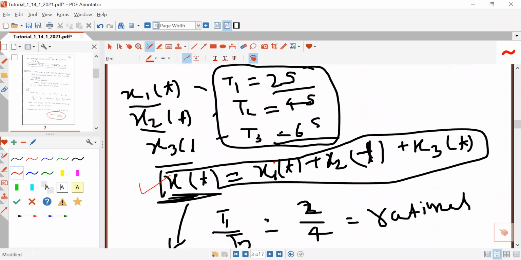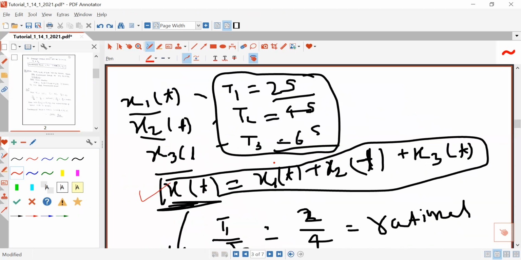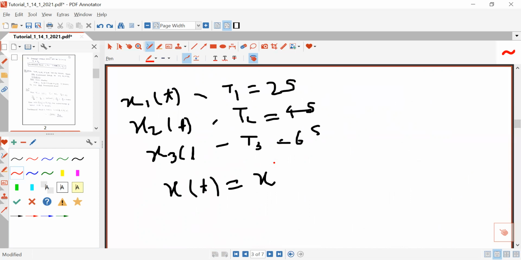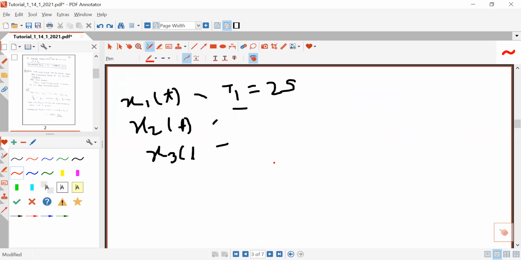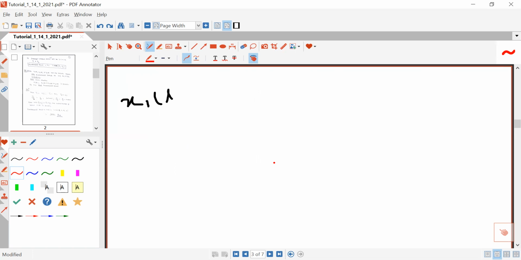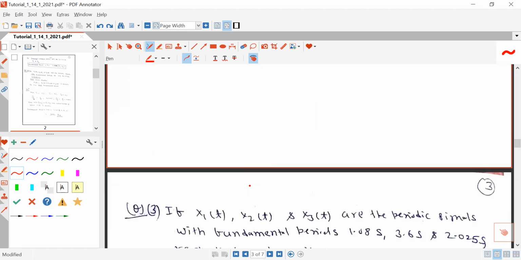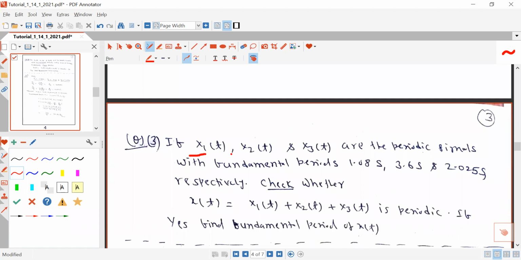Now let us consider a second example based on the same concept: whether the sum of periodic signals will be periodic or not. It is another type of problem which may be asked in competitive examinations. Here there are three signals x1(t), x2(t) and x3(t), and all three are periodic signals.